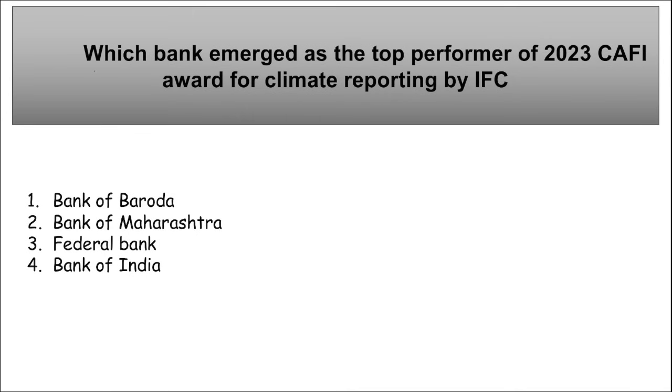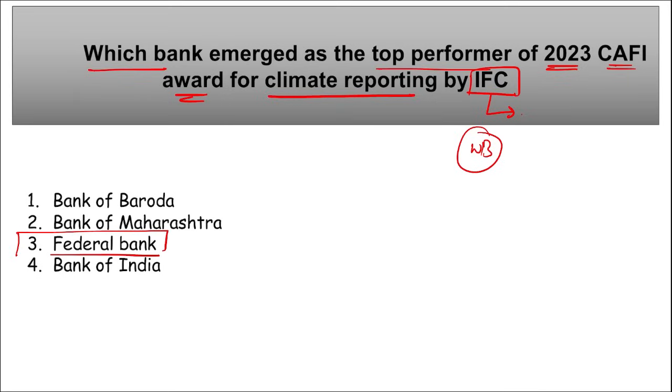Next is, which bank has emerged as the top performer of the 2023 CAFI Award for Climate Reporting by IFC? I repeat, IFC, that is your International Finance Corporation. This is a member of World Bank Group, and they have recognized which bank? That is your Federal Bank. Right, they are the top performer of the 2023 CAFI Awards.